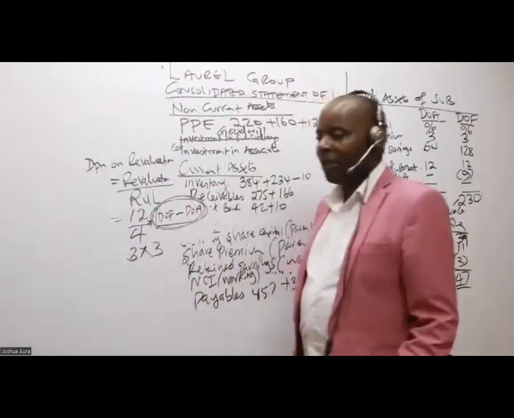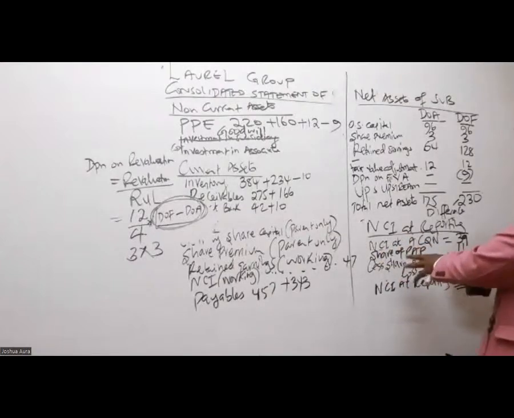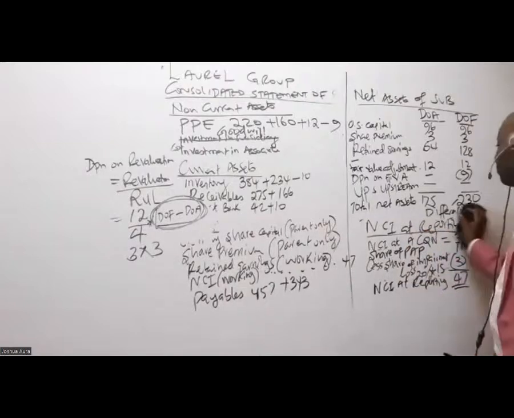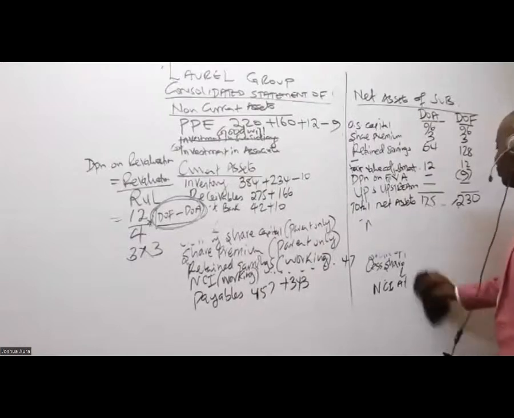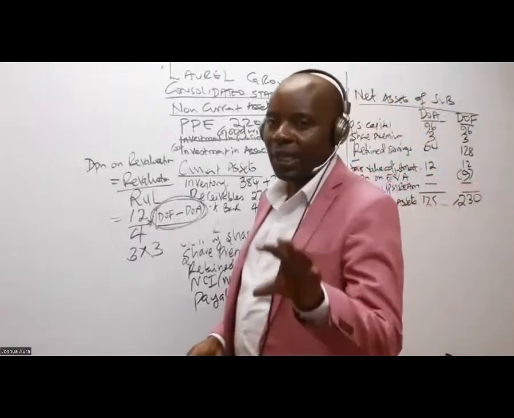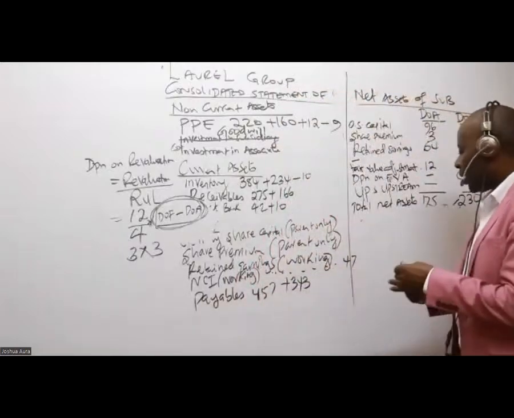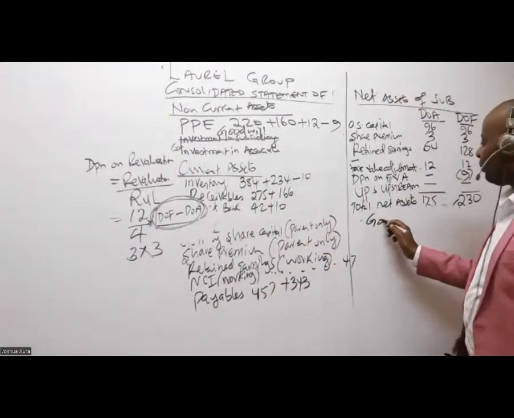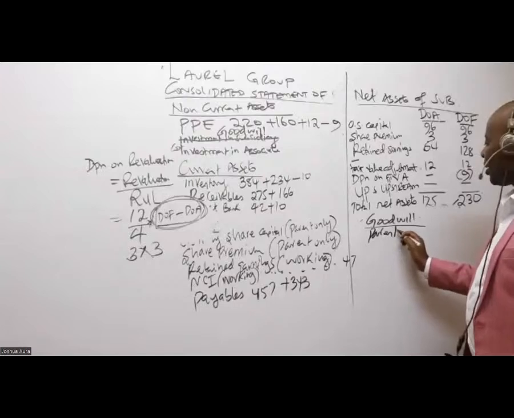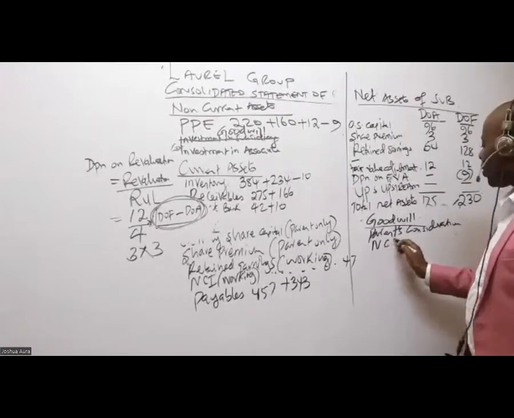Now from there, we go to goodwill. So up to here, are we together? Can I rub this section? So goodwill, because I'm seeing in the question they have given me NCI information, I'm going to use the full goodwill method. So in this case here, I will mention goodwill. Very easy. I look at the parent's consideration. Then I have the NCI's consideration.